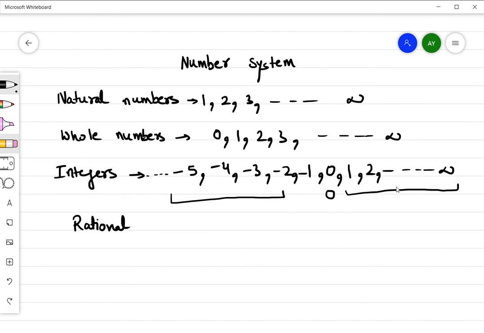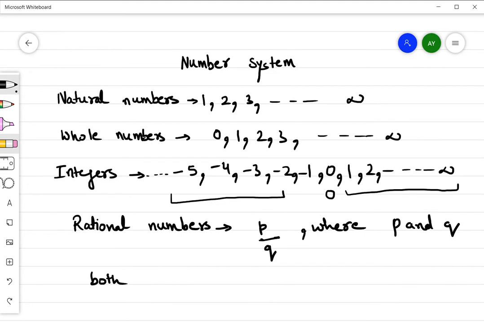What are rational numbers? Rational numbers are numbers which can be represented in the form of p by q, where p and q both are integers and q is not equal to 0. Why is q not equal to 0? Because we know that division by 0 is not defined in mathematics. We can't divide a number by 0. So q cannot be 0.